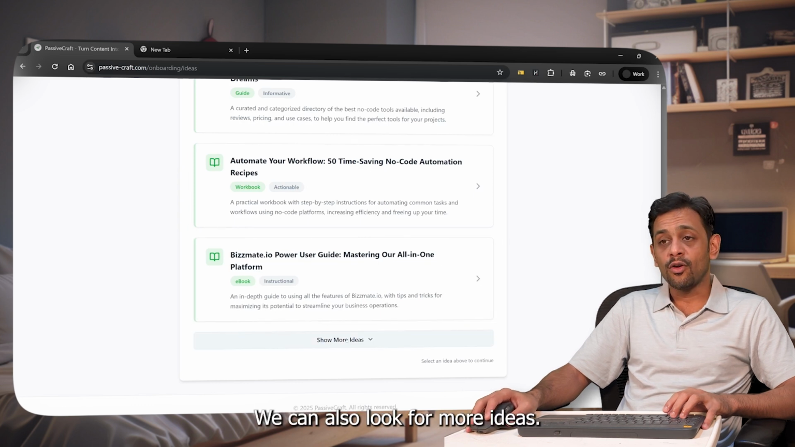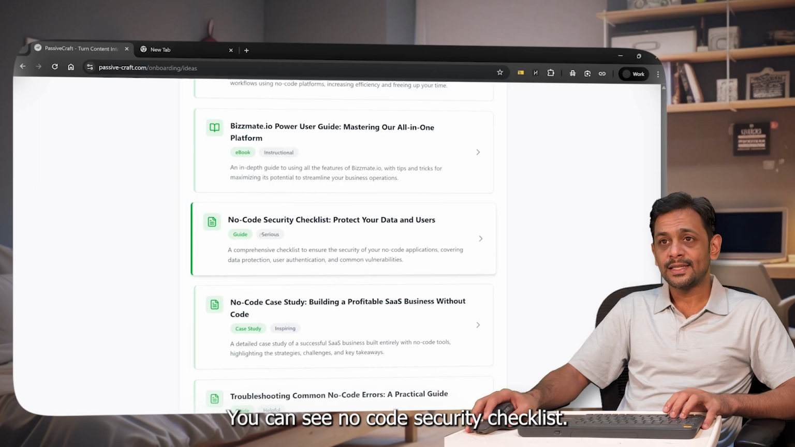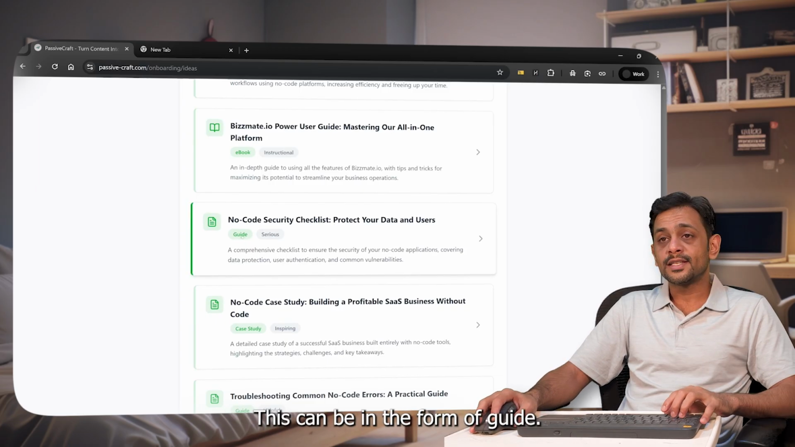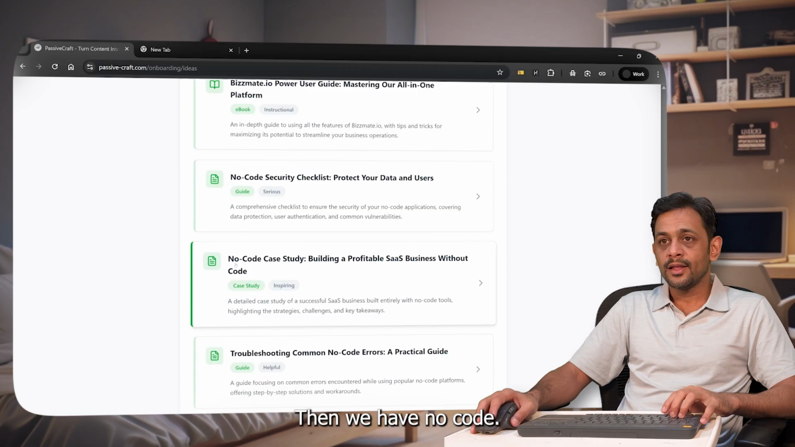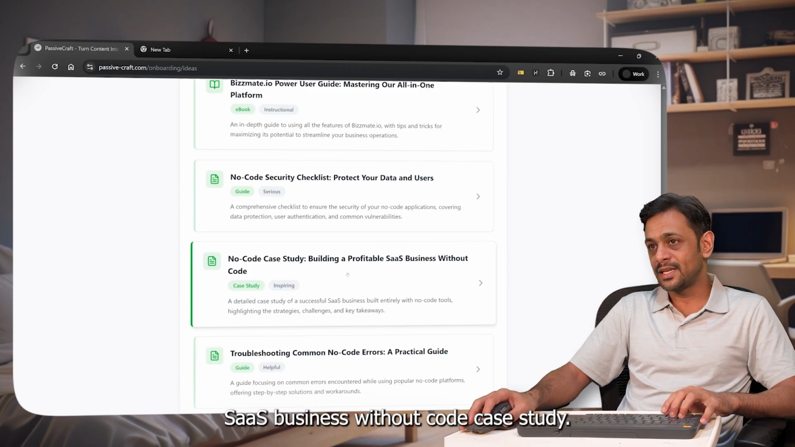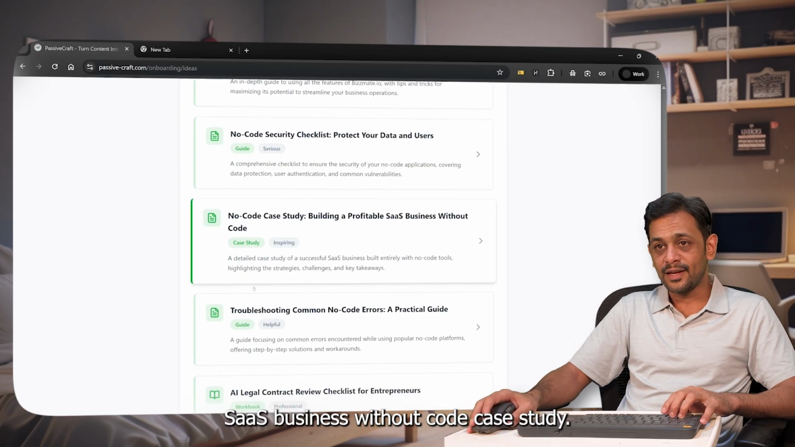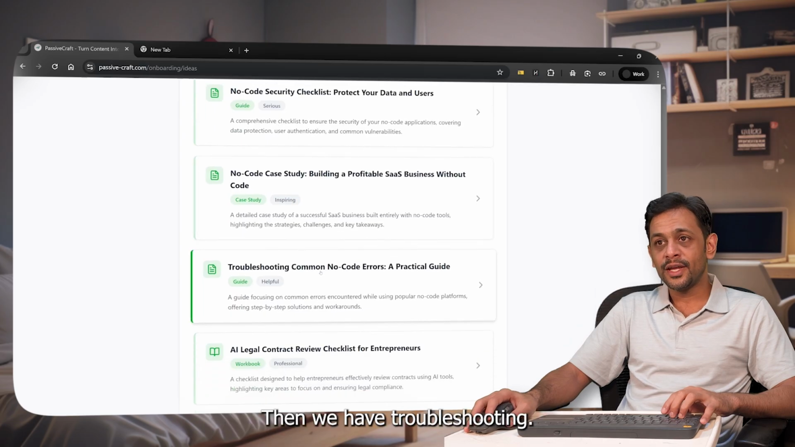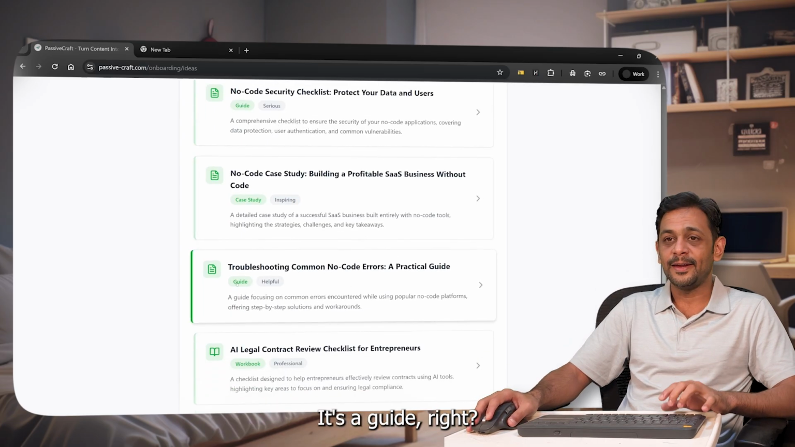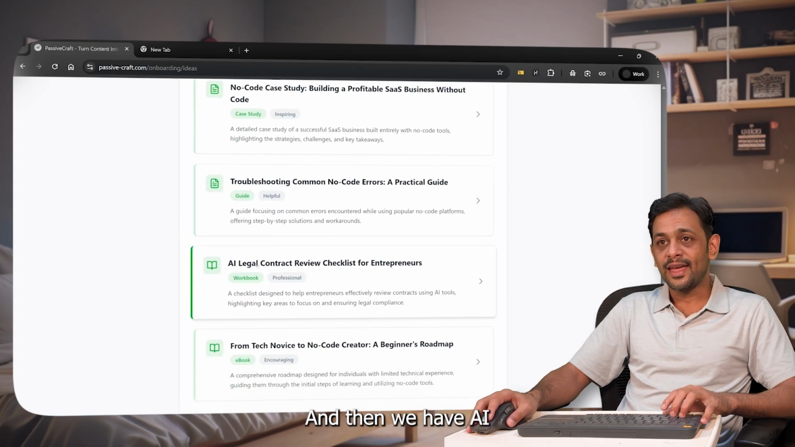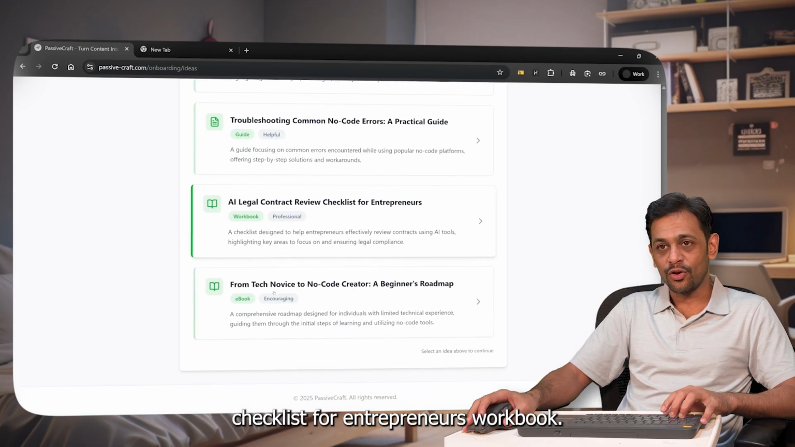Okay, we can also look for more ideas. You can see no code security checklist, protect your data and users. This can be in the form of a guide. Then we have no code case study, building a profitable SaaS business without code, case study. Then we have troubleshooting common no code errors, a practical guide. It's a guide, right? And then we have AI legal contract review checklist for entrepreneurs, workbook.